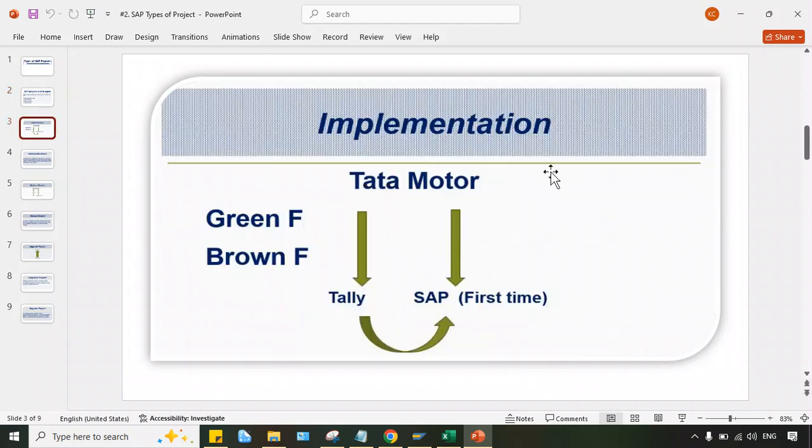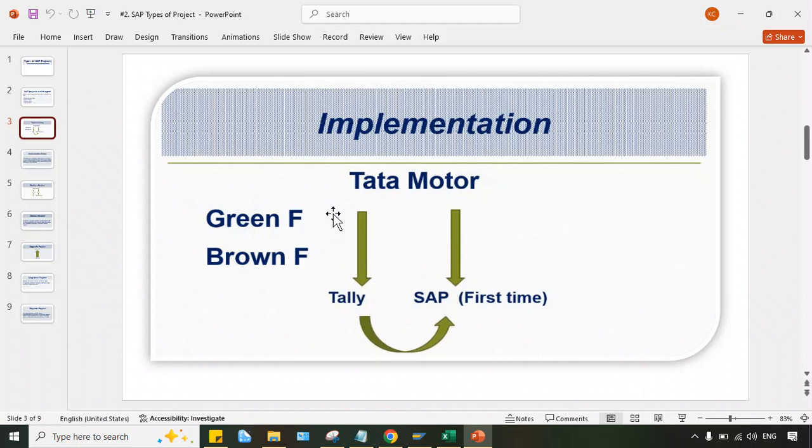Look at here. In the previous session, I quoted the example of Tata Motor, so here I have specified Tata Motor itself. Let's suppose right now Tata Motor is using a different ERP. Here I have specified Tally, but instead of Tally you can take an example of a different ERP also. So let's suppose at present Tata Motor is using Tally ERP. But Tally, compared to SAP, is quite small, and Tata Motor is a big organization, guys.